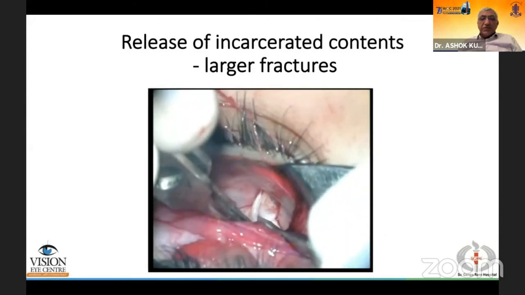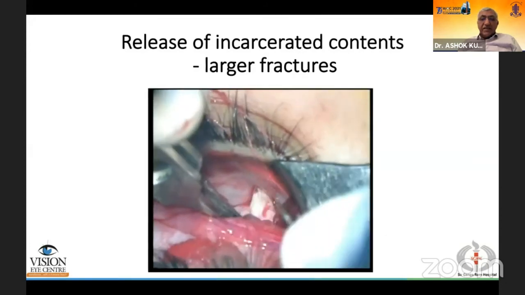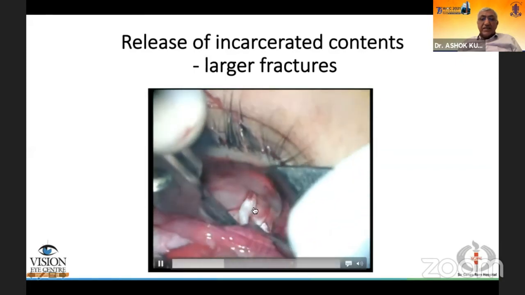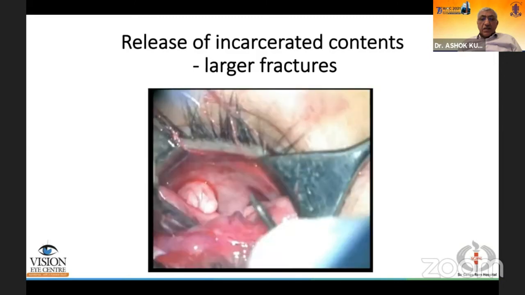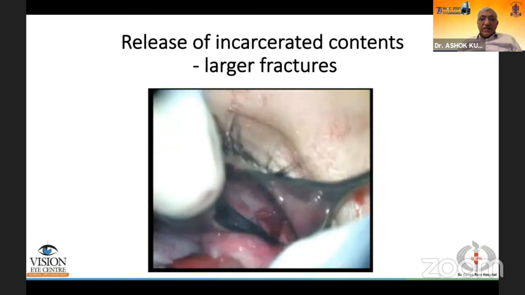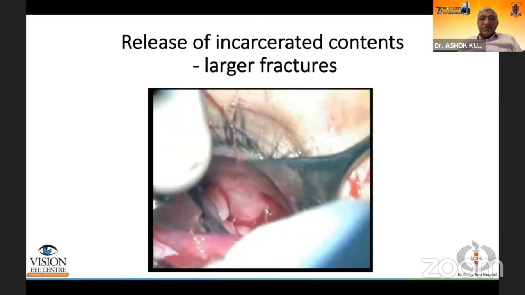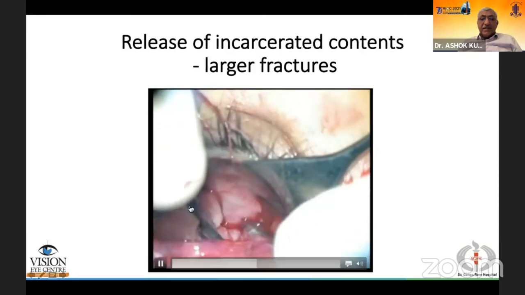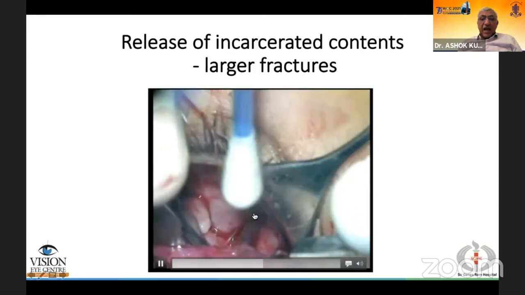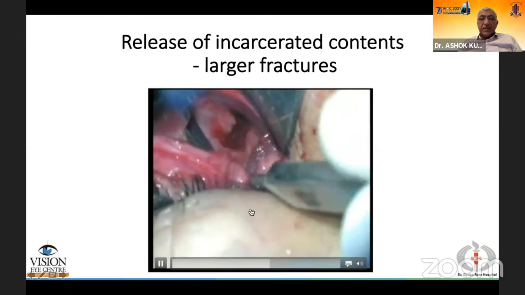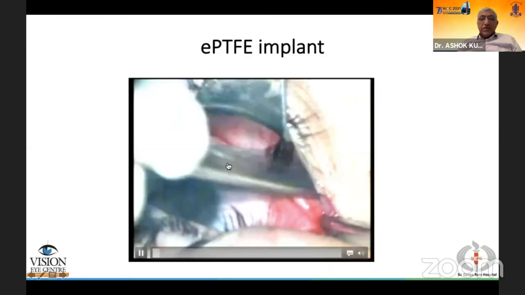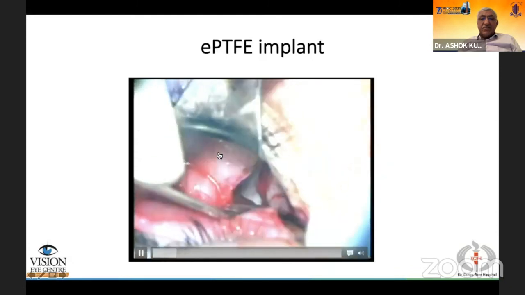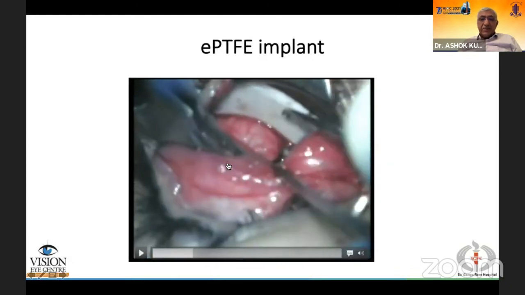The older the fracture, the greater the effort at releasing the incarcerated contents, as we see here. Once the contents are lifted, you can see the defect very easily, and you can in fact see the antrum through this area, as you see here now. And then you can place your plate in that area. So you can see the antrum here, and we're then placing a plate in position.